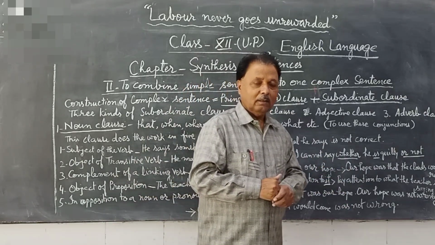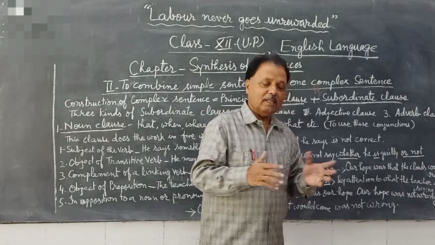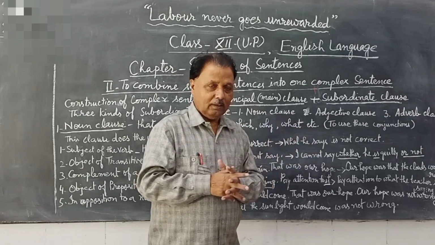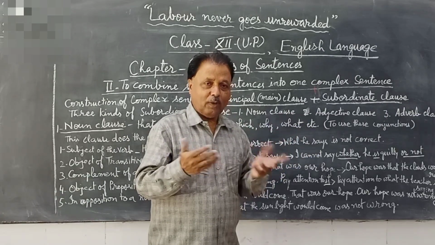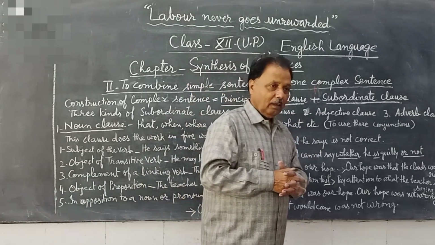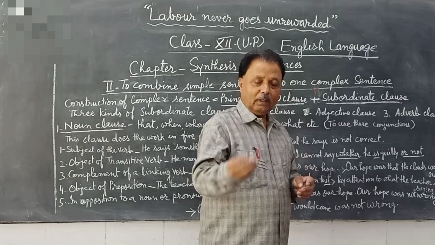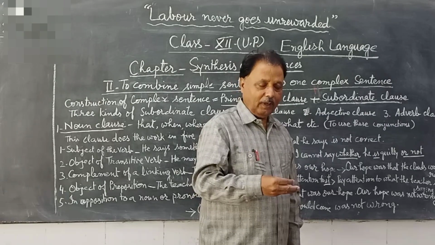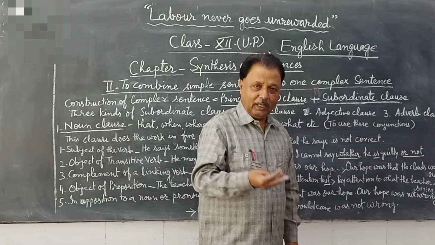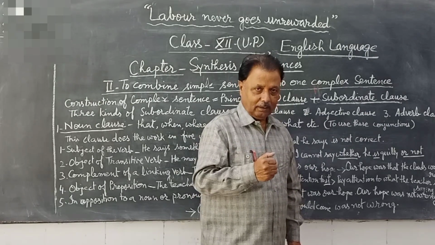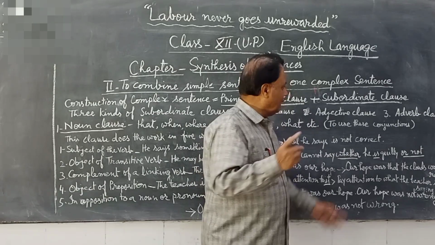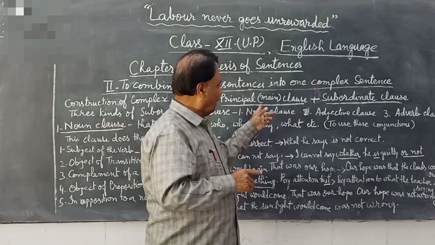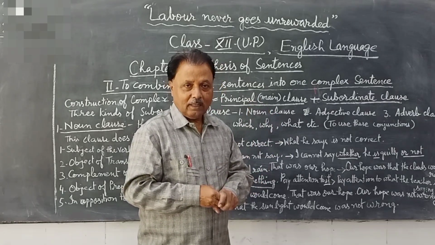Clause means, basically you can say, a sentence, and two clauses together make a sentence. Both are called clauses. Why? A sentence contains a subject and predicate. In the same way, a clause also contains a subject and predicate. Then why is it a subordinate clause, and why is it a principal clause?